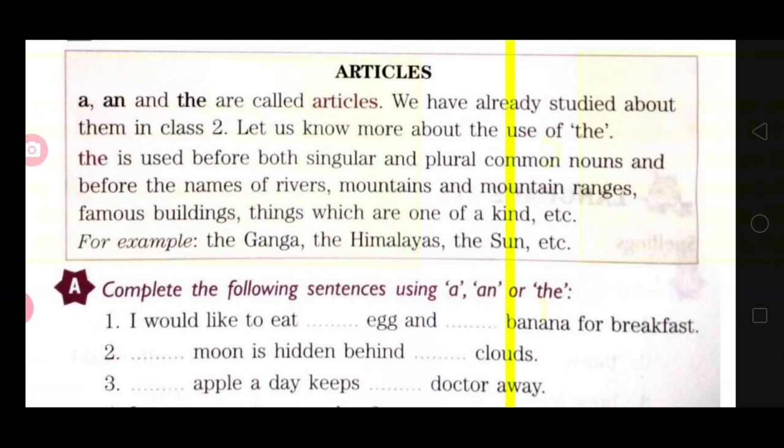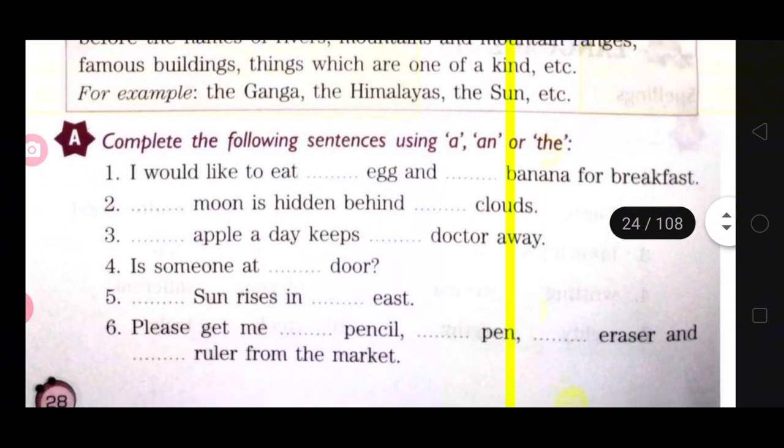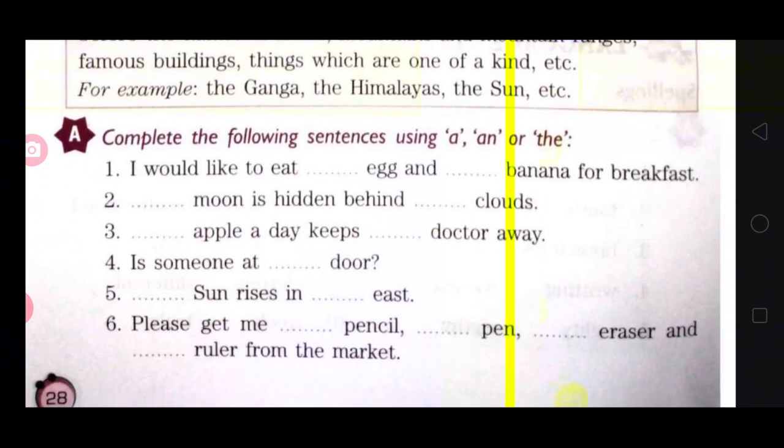Now we will come to the exercises. Complete the following sentences using a, an, or the. First one is, I would like to eat blank egg. I have just told that egg has what? Vowel sound. So here you will use an. And blank banana. Banana has a consonant sound. Then we will use a here.